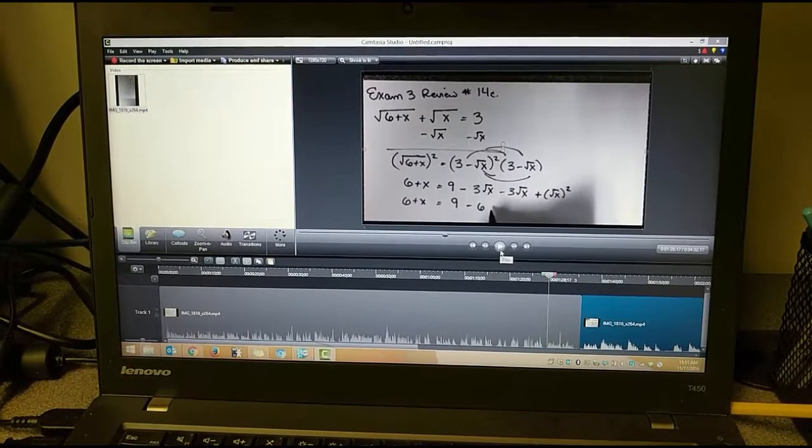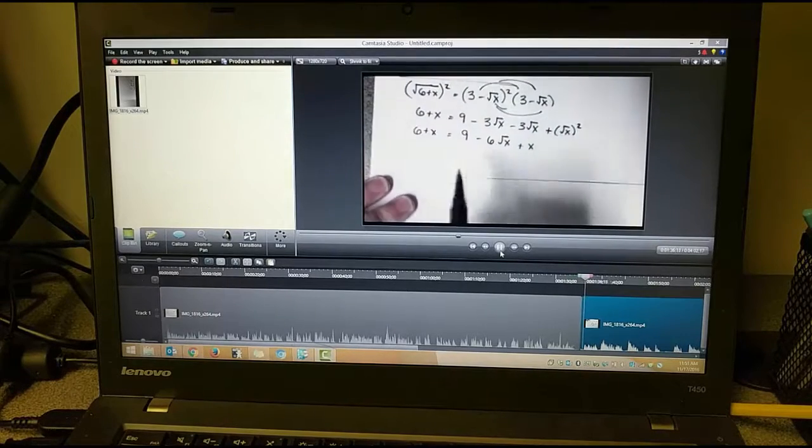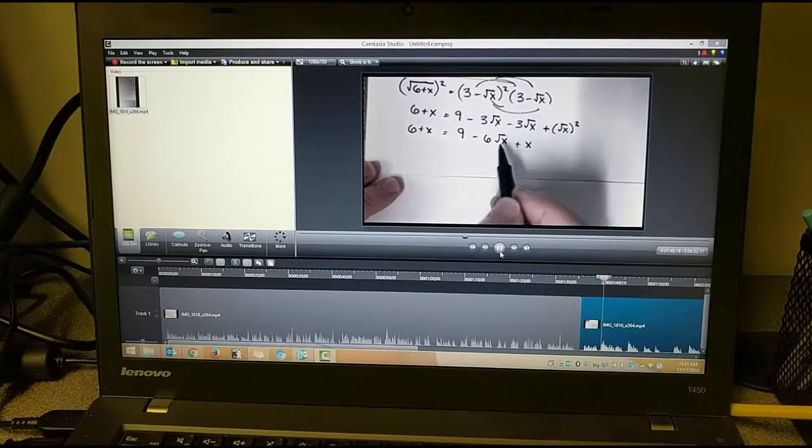Here we go. Those terms are alike. They're going to combine to -6 square root of x, and then the square root of x squared is plus x. So we've gone from 2 radicals in our equation to just 1, and we're going to...